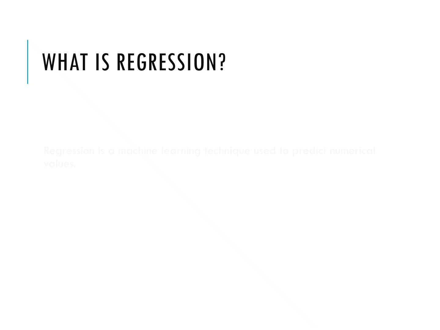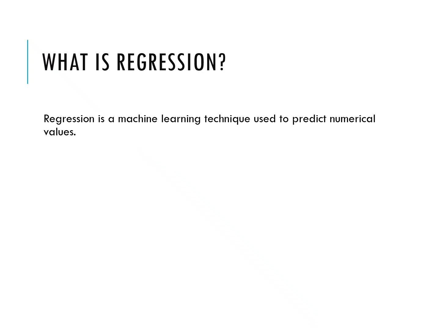Today's topic is regression. What is regression? Regression is a machine learning technique used to predict a numerical value. Whenever you want your output as a number, like a house price, salary, temperature, or sales, regression is the right method. It works by studying past data and finding the relationship between features and target value. For example, it learns how house size affects the price or how experience affects salary. So regression is simple and powerful, and it is used in almost every industry today.